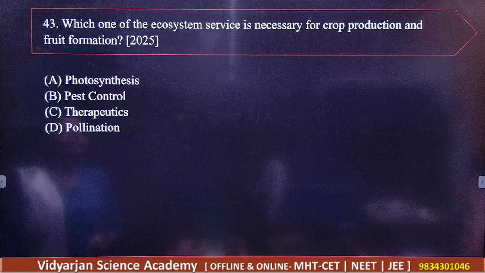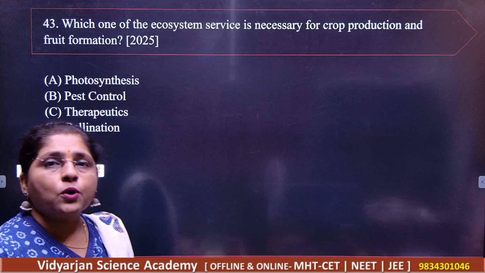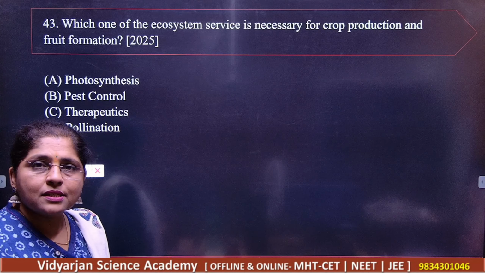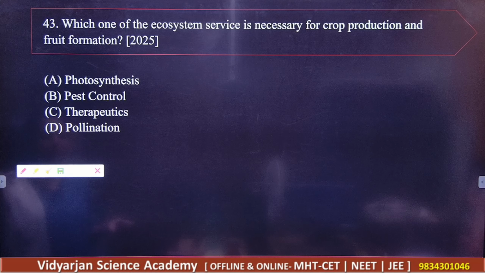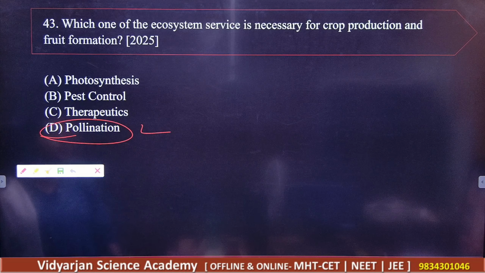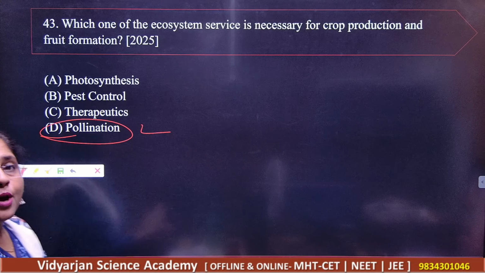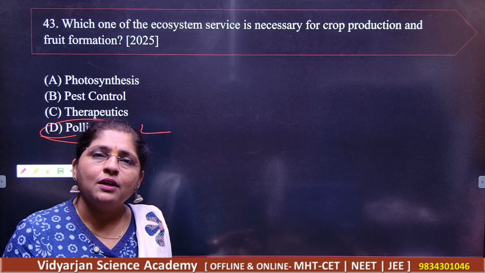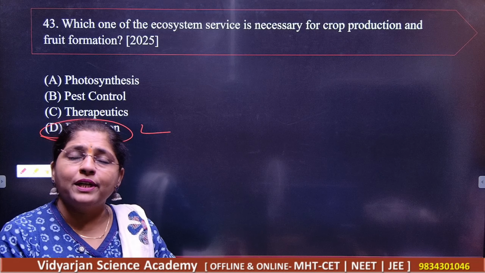And the last here is, which of the ecosystem service is necessary for crop production and fruit formation? Photosynthesis, pest control, then therapeutics, then pollination. So obviously you need here is pollination. Yes or no? For the proper crop production, fruit formation, you need the proper pollination process. So students, this is all for the topic ecosystem and energy flow, and hope so you will do well.